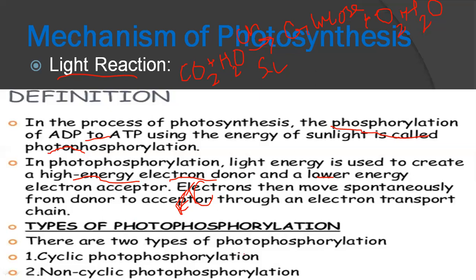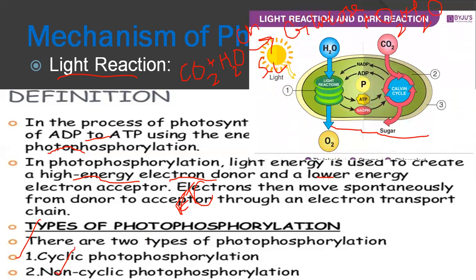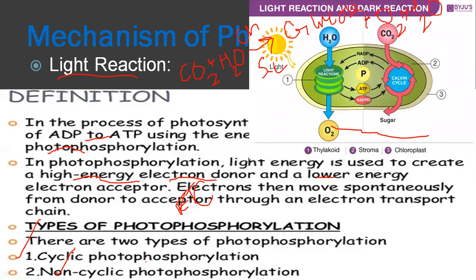Photophosphorylation is of two types: cyclic photophosphorylation and non-cyclic photophosphorylation.